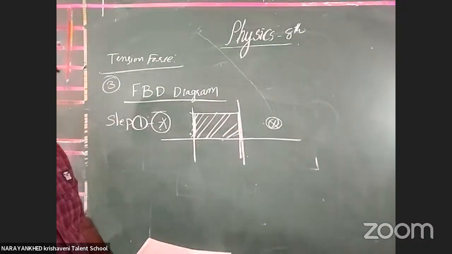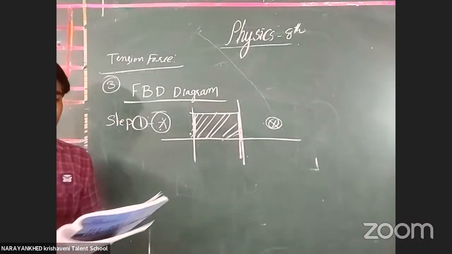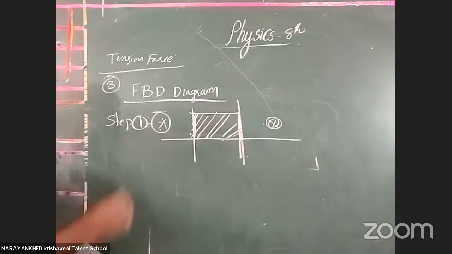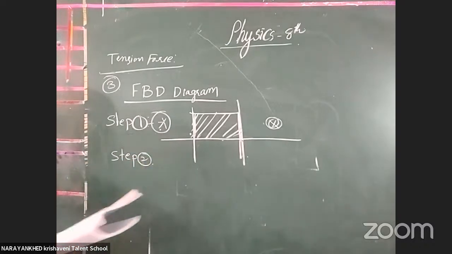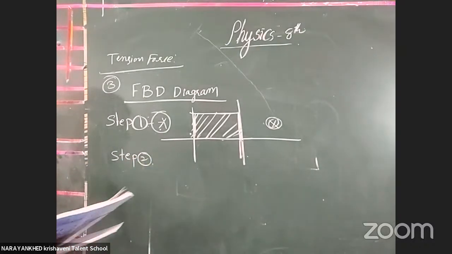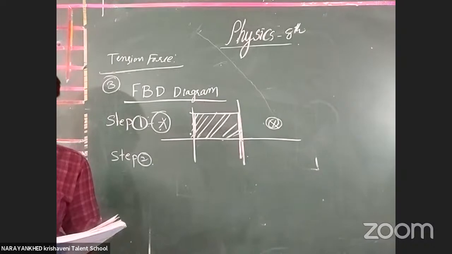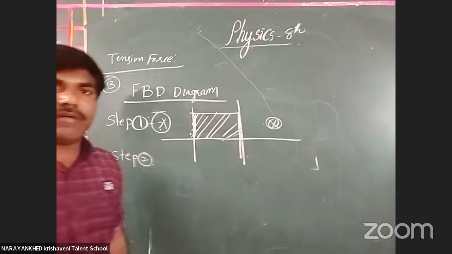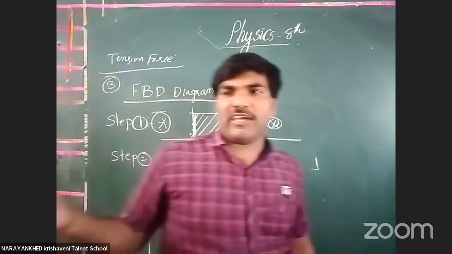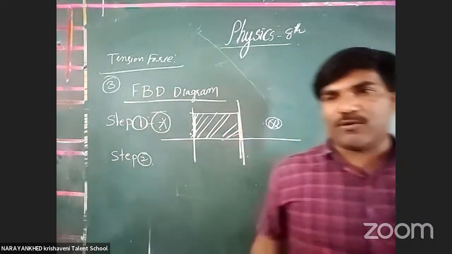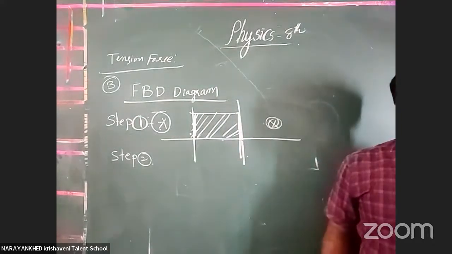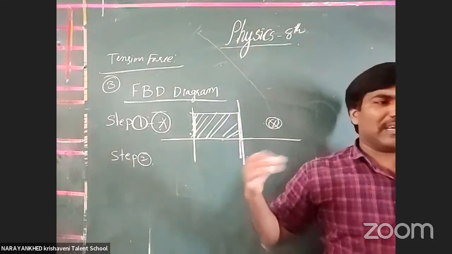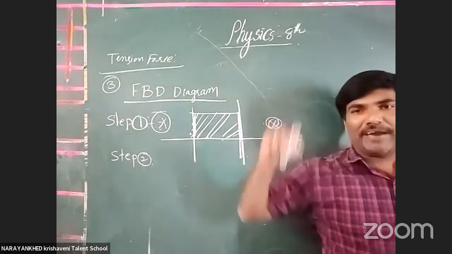Here we have particularly specified the boundaries, and now step 2. What do we have to do in step 2? First, draw the non-contact external forces in the diagram. Many of you made mistakes: first you mention the contact forces. When you write the contact forces first, you may get confused about the direction in which they are applied.